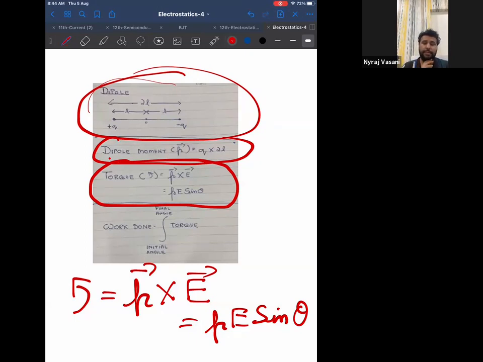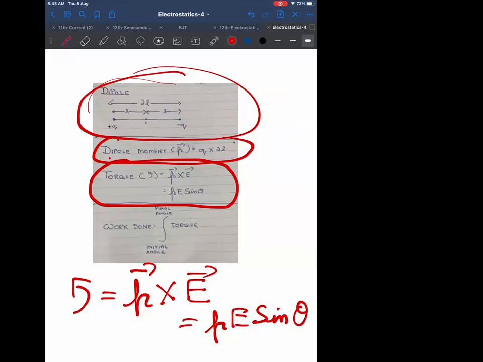P vector cross E vector, which is nothing but PE sine theta. Okay, written?